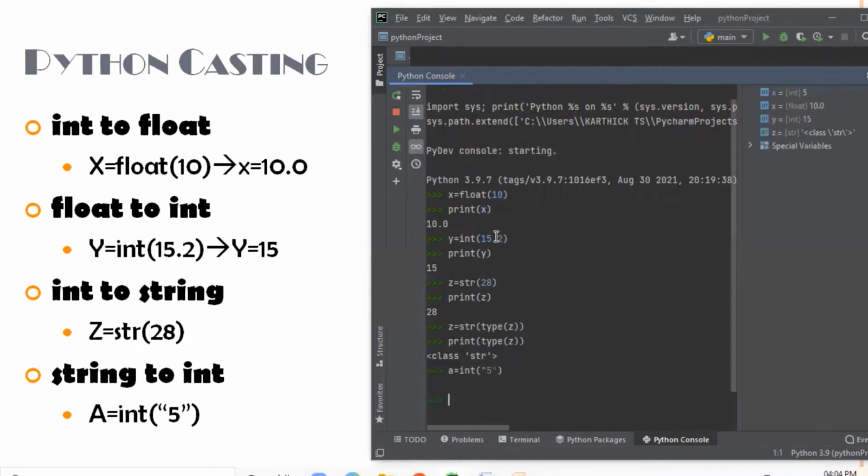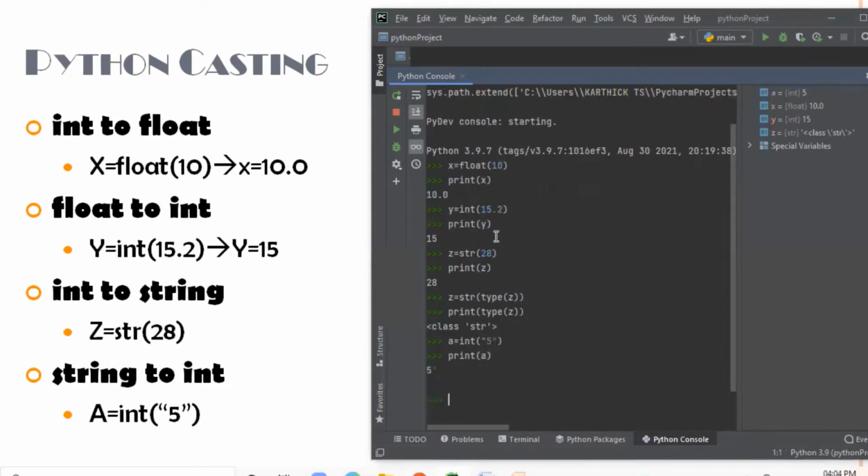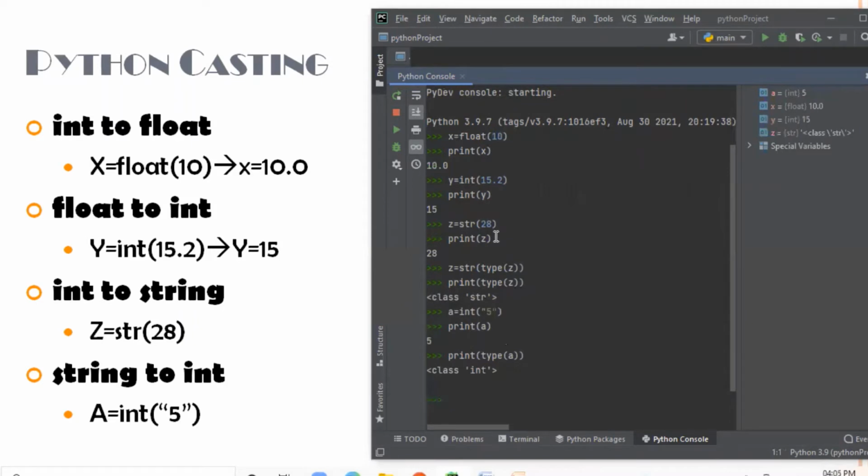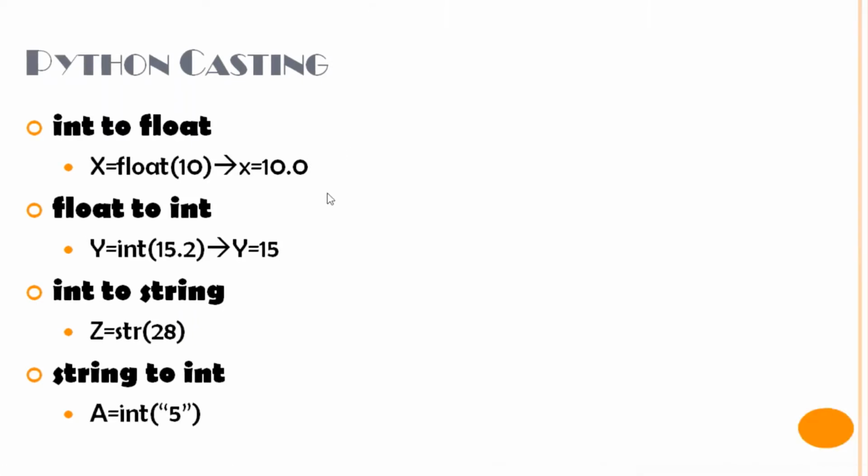Now the variable a will be converted from string value into integer, and you can use a print function and pass the name of the variable a, and you can see the value printed, and you can also check its type. That is, it is set to the integer type. So this is how Python supports data type casting between one or more data types.